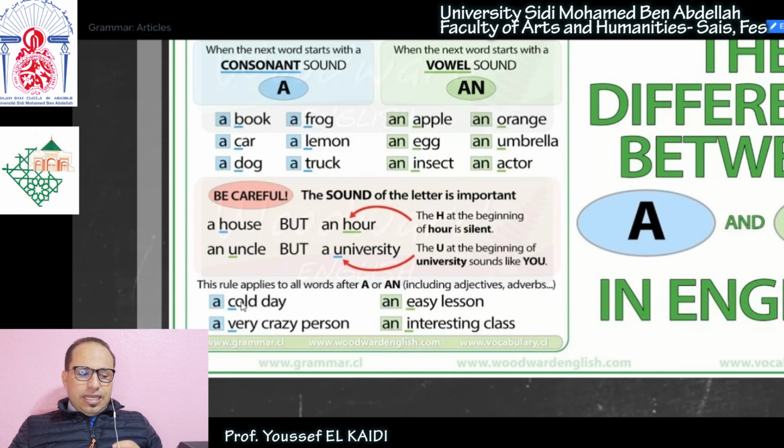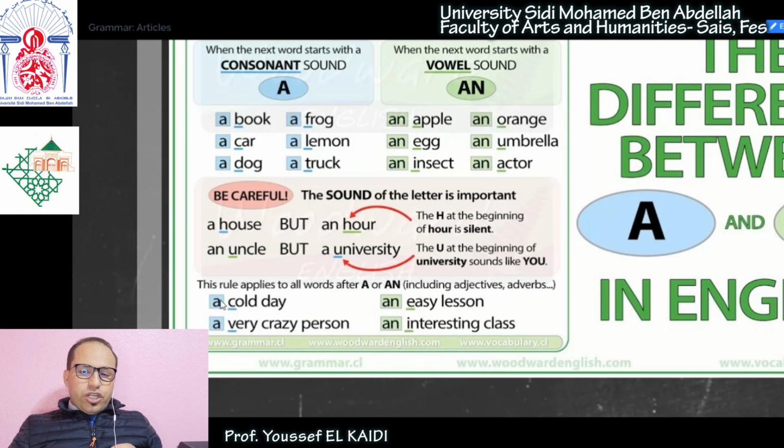Let's have a look at this example. A cold day, a cold day. C in cold is a consonant, and cold here is an adjective. A very crazy person. Very is an adverb. Very is an adverb of affirmation. It starts with V, and V is a consonant sound. That's why we use A.